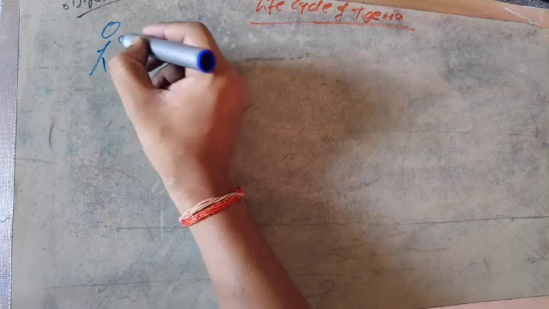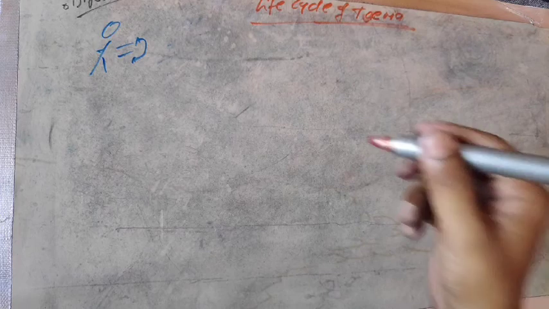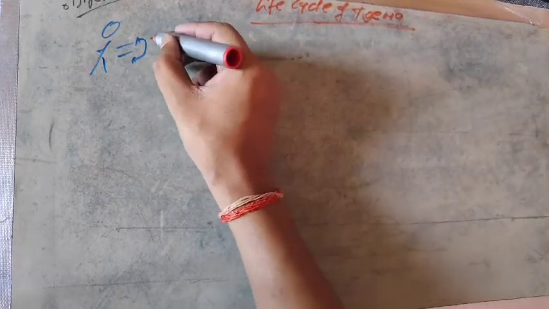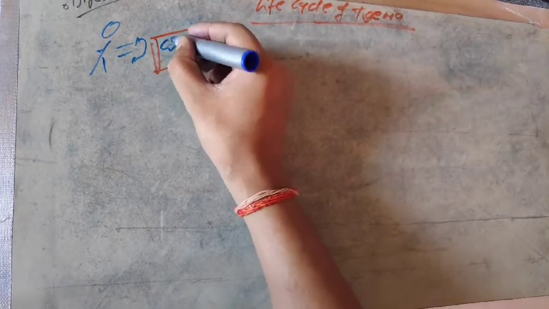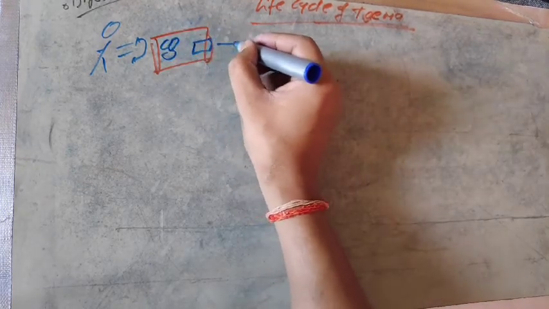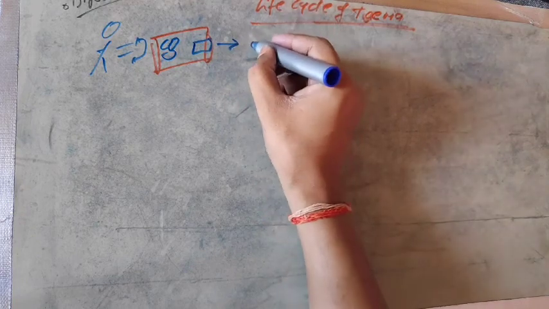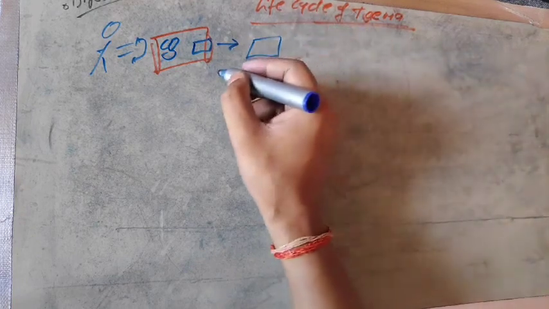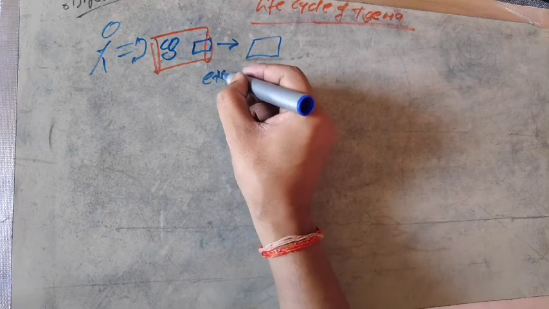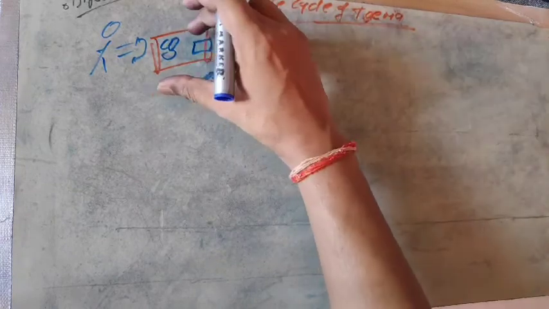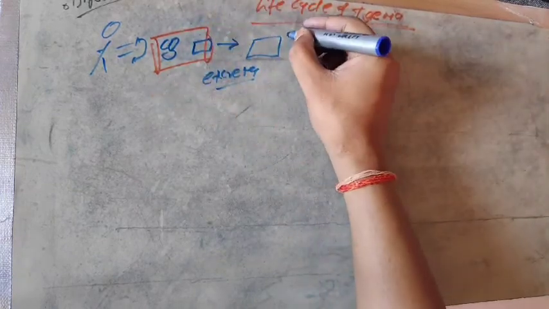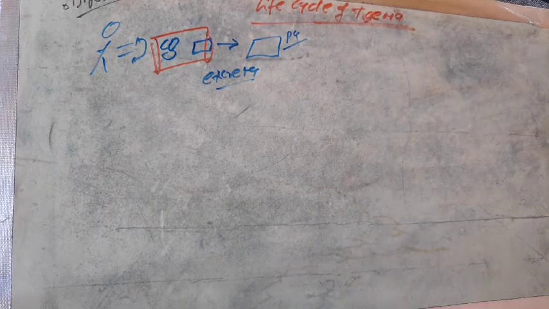Listen and be careful. Suppose that this one is the human being, and inside the body of human being, the Taenia lives in the intestine. Suppose this one is the intestine, then the Taenia lives here, and through its proglottis, the pouch-like structure, it is released out through the excreta. That is the waste material when we release it out from the human being. Apart from the waste, the proglottis also comes out from the body of human being.